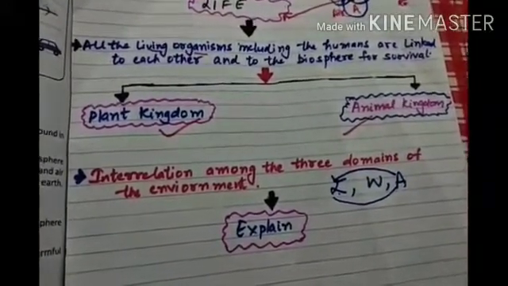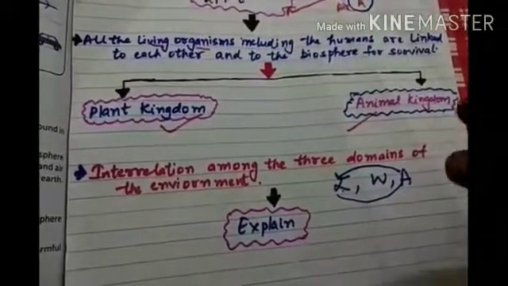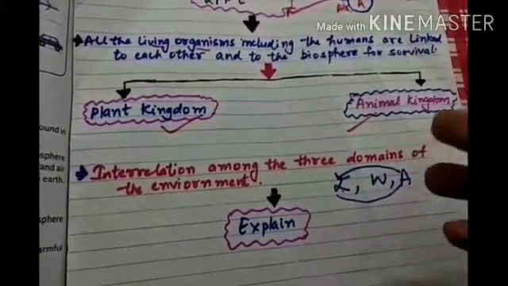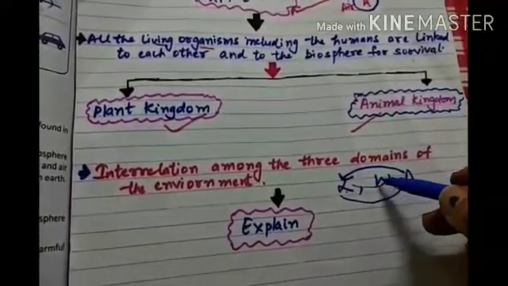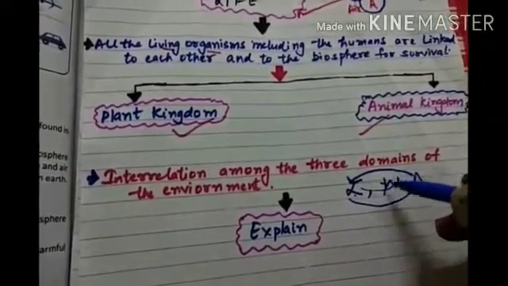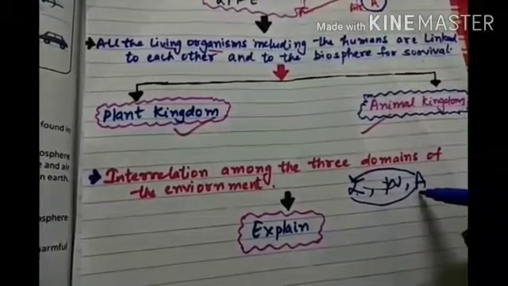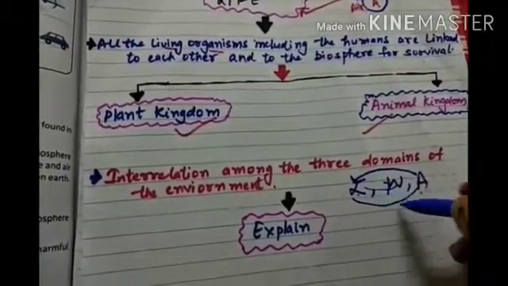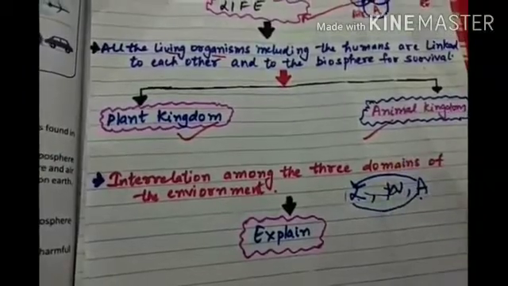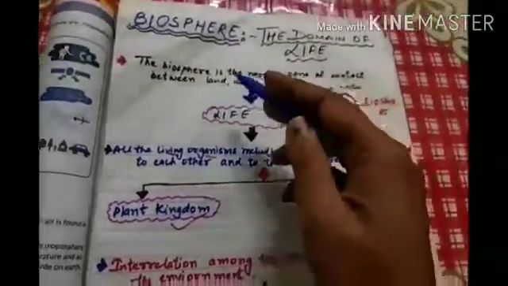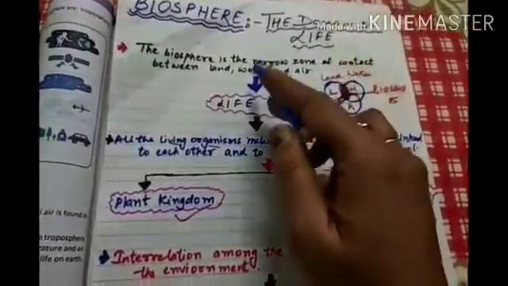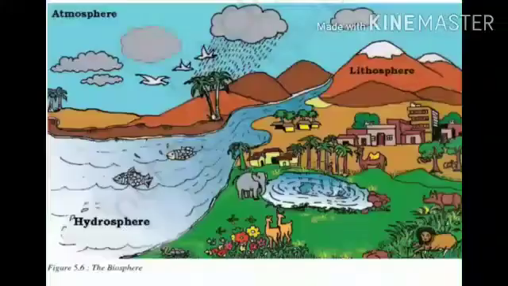If there is no land, where are you going to stay? Just now, whether you are sitting or standing, you are on land only. Without water you will not be able to survive. You need water to drink, and air to breathe. So all the three domains of the earth are interlinked, and hence we need the biosphere also, which is the domain of life. Life exists over here.